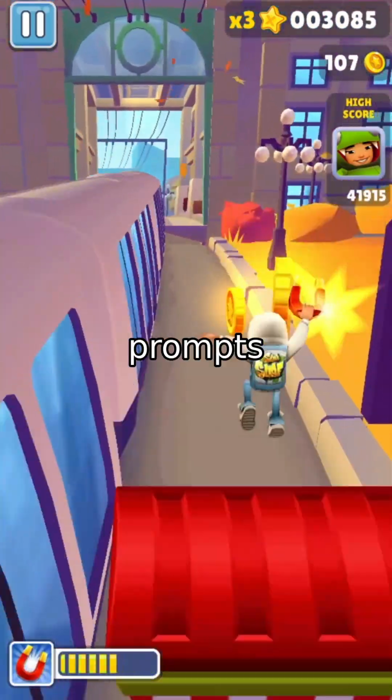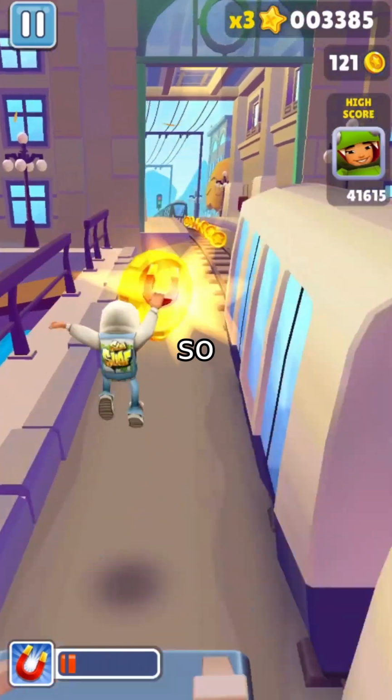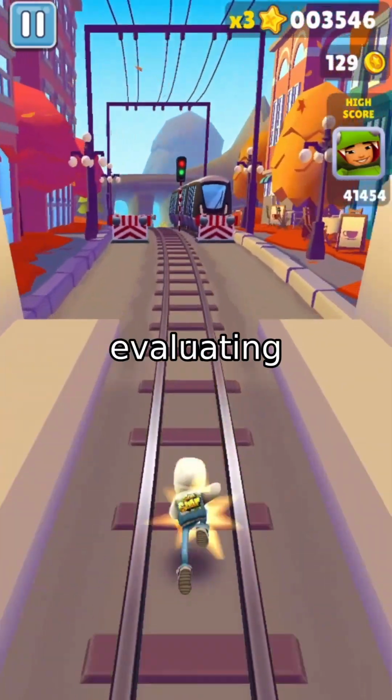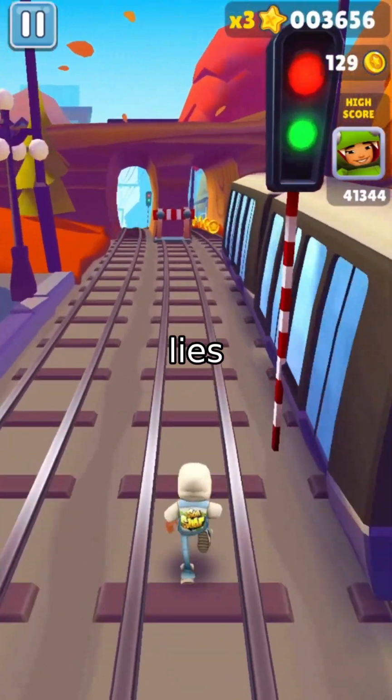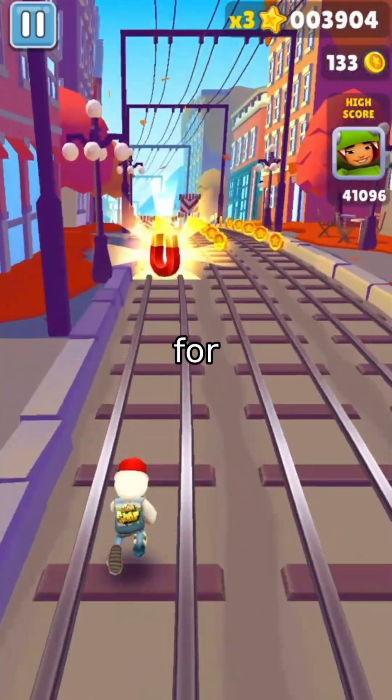And the zero or few-shot prompts. Those are like giving the AI a hint. Sometimes it helps, sometimes it doesn't. So whether it's interpreting meaning or evaluating performance, the future of AI lies in its ability to reason, adapt, and justify its decisions.